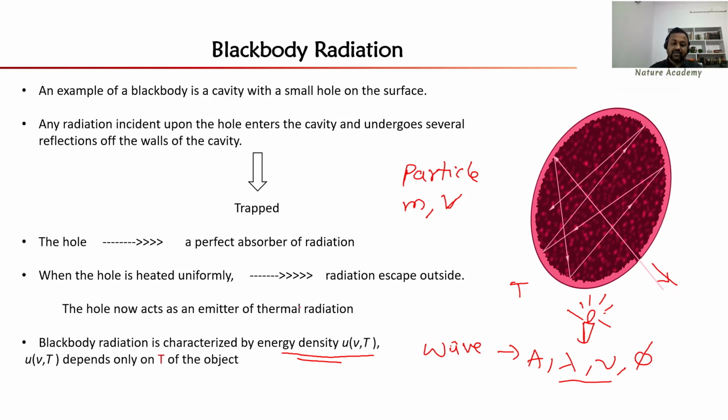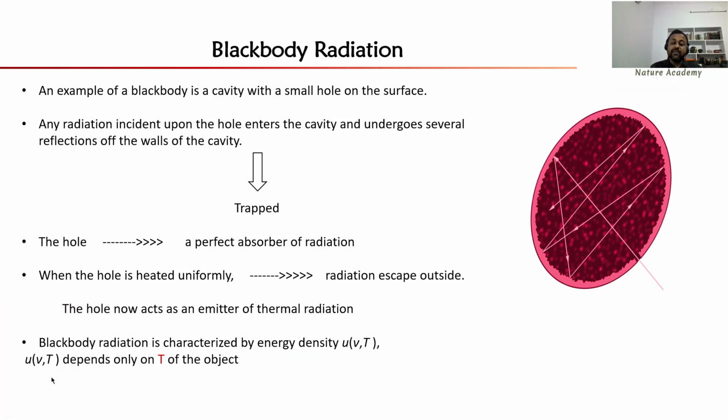So there are important points. Sometimes you will get theoretical questions on this blackbody radiation. One is that the energy density depends only upon T, the temperature of the object. So it is independent of the shape of the object and chemical composition of the object. These two points are important in state level exams like JL, junior lecturer and polytechnic lecturer, where there may be a chance to ask a question on this concept.